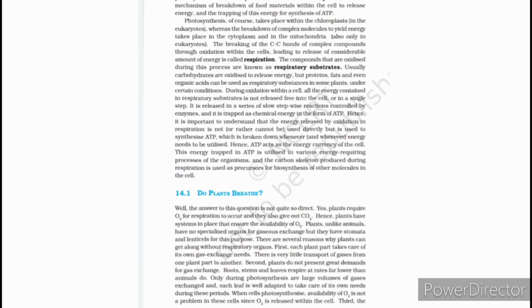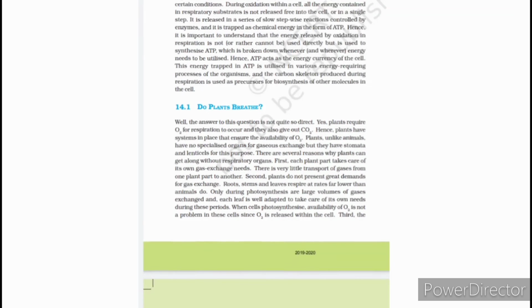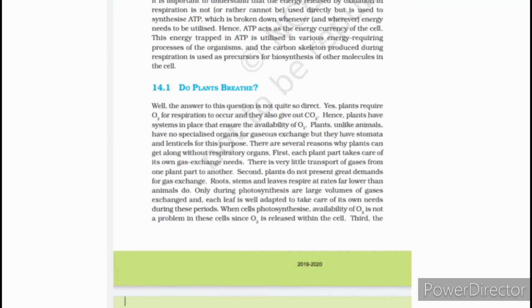In this chapter, we'll learn about the process of respiration, how ATP is being utilized and how the respiration process occurs. Our question remains the same: do plants breathe? The answer is yes, plants need breathing, but it does not have a quite direct answer. Plants require oxygen for respiration and they also exhale CO2.